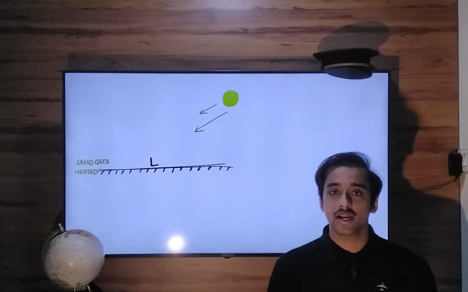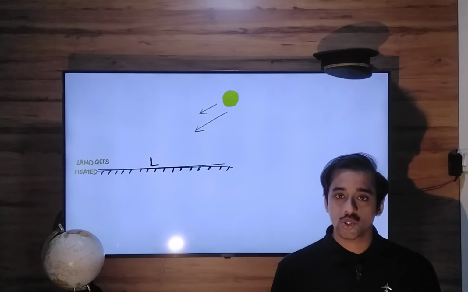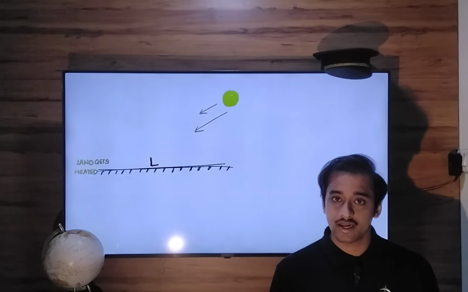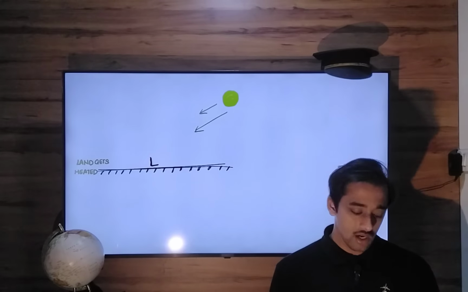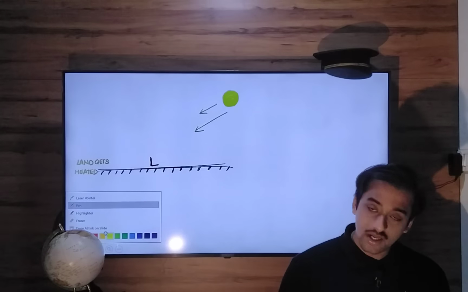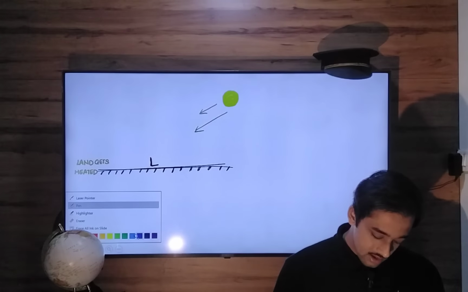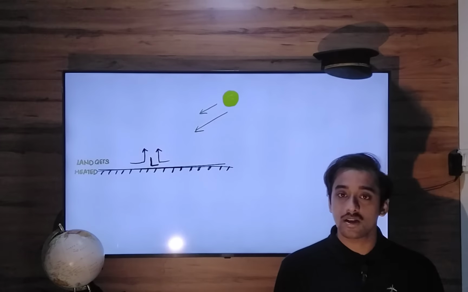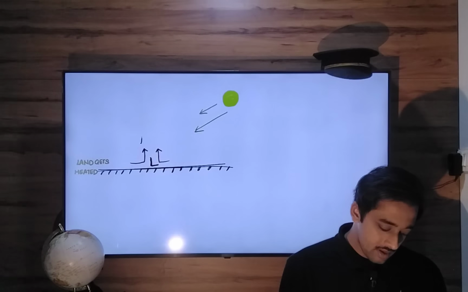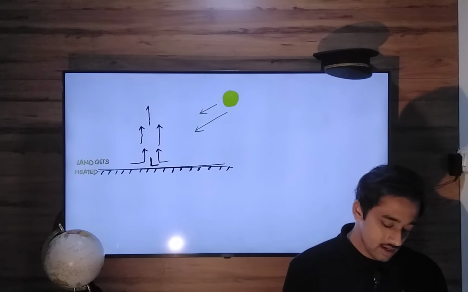Why is low pressure created? Remember, due to solar heating, the land gets very heated, and due to that heat, there is a low pressure created. What is the result of that low pressure? The air mass surrounding that low pressure area will start converging at the low pressure, and after converging, they will start rising. There will be rising air currents.